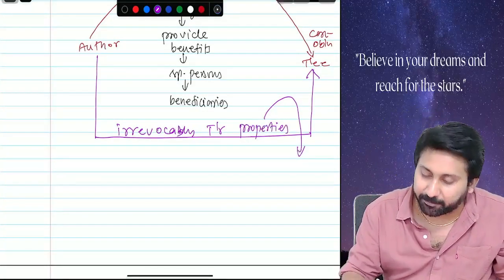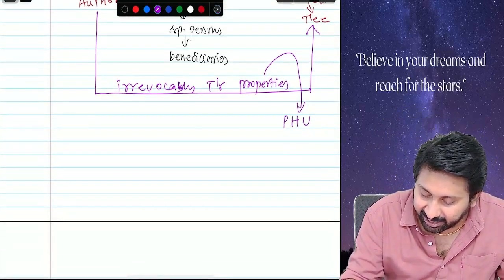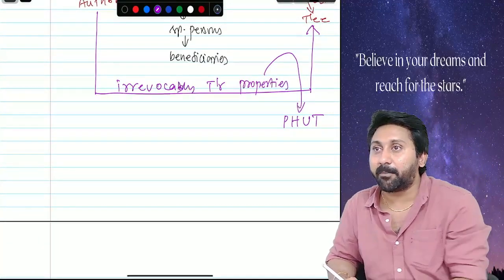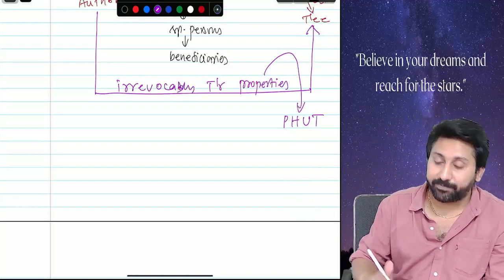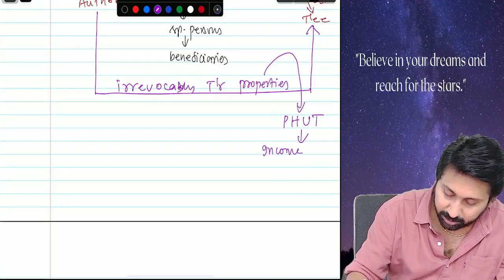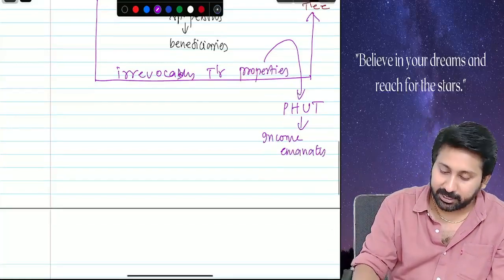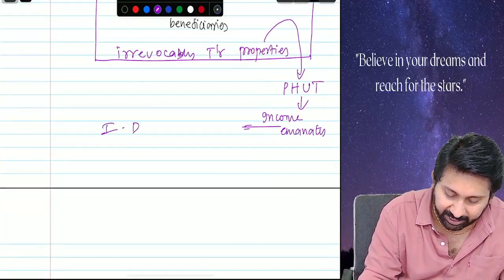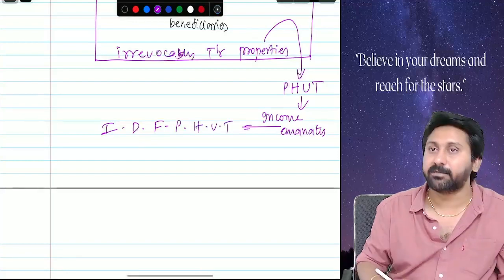Okay. These properties are popularly called under income tax as property held under trust. Have you heard this name? At least, property held under trust. This is a property held under trust. From this property, income emanates. Income will come. This income is called income derived from property held under trust.